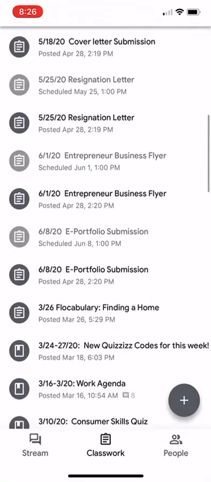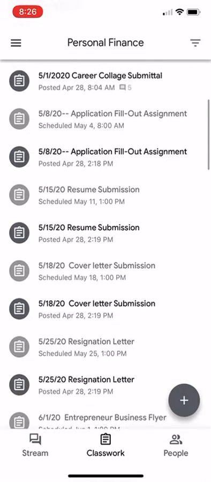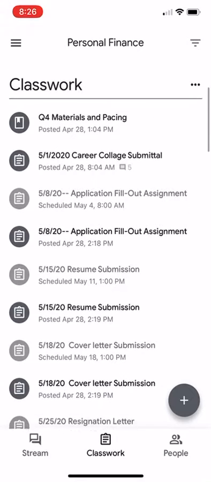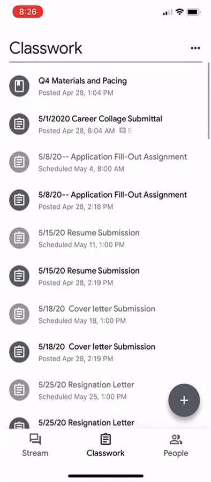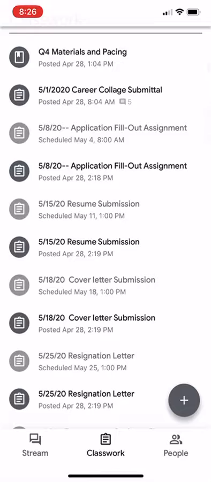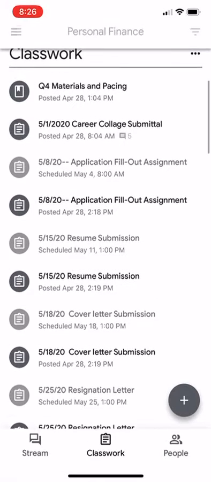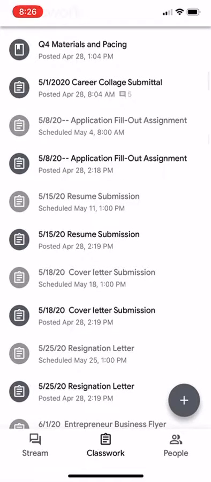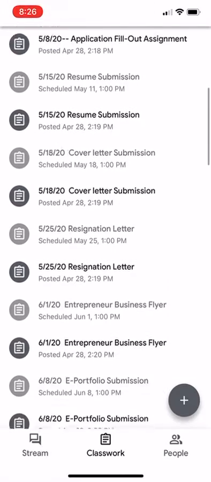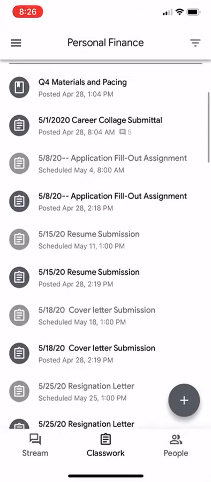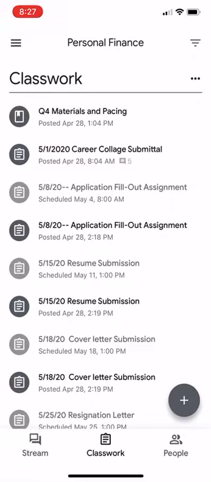The quarter is done on the 19th, and I think it's the 5th of June for seniors. So make sure that you turn in all of the work throughout the quarter. I'm not penalizing you for being late, but you might want to complete each assignment each week so you are able to keep up and not fall behind.